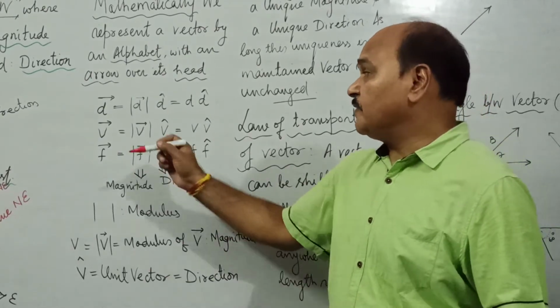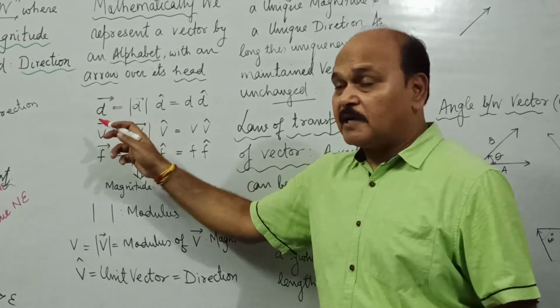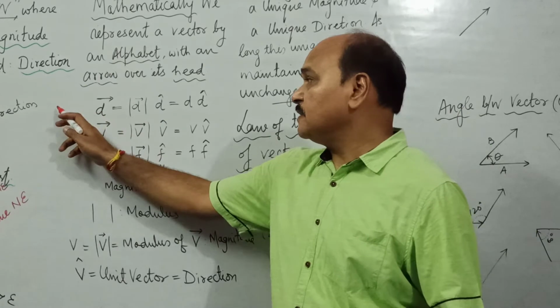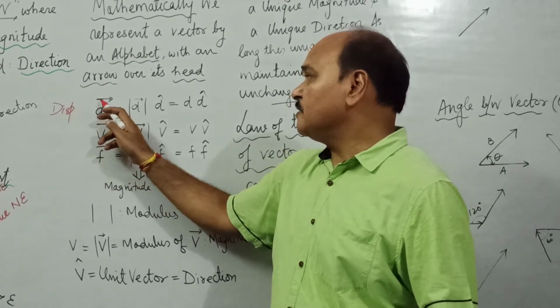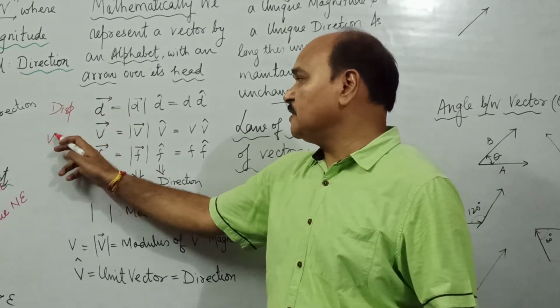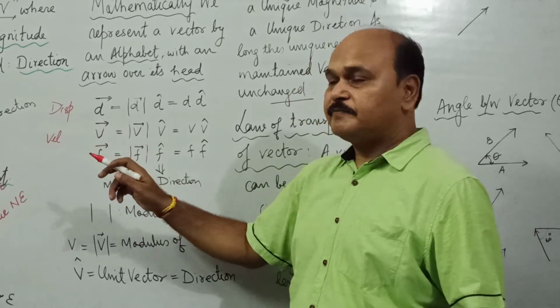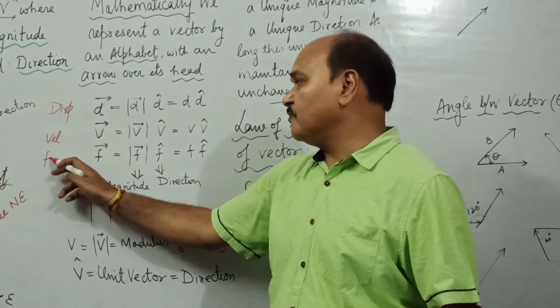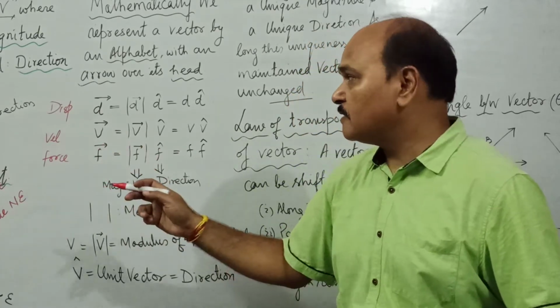But when we write an alphabet, we have to make an arrow overhead. If we write displacement by D, then we have to make an arrow overhead. This is displacement vector. If we write velocity by alphabet V, we have to make an arrow overhead. If we represent force by alphabet F, we have to make an arrow overhead.